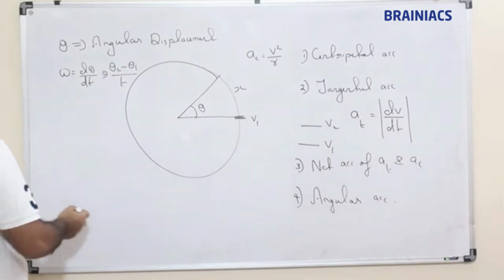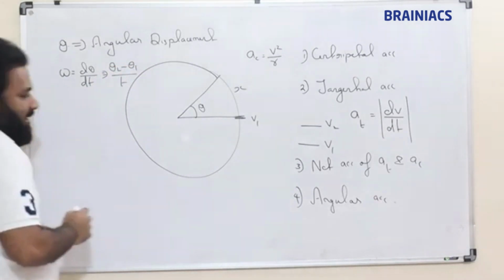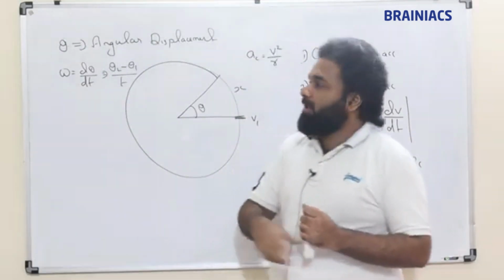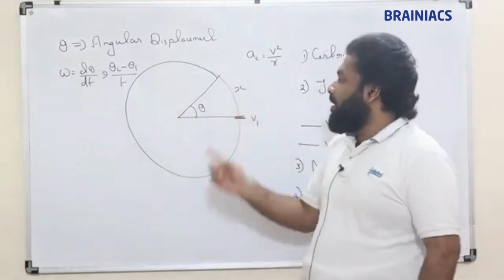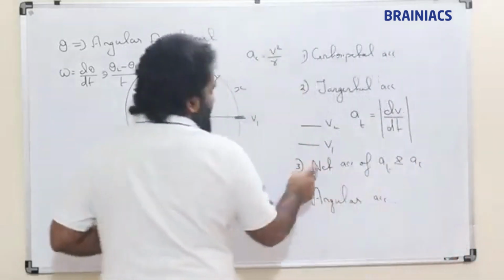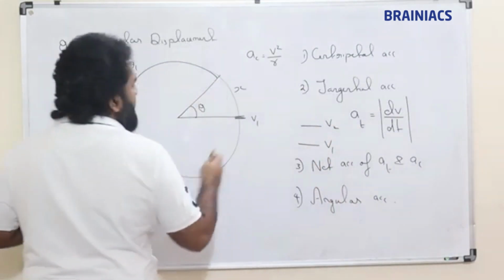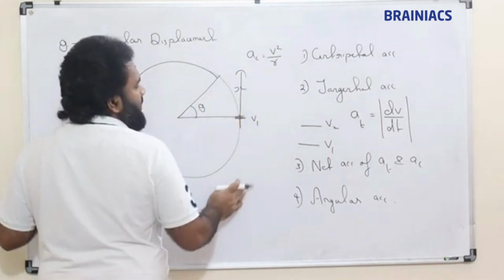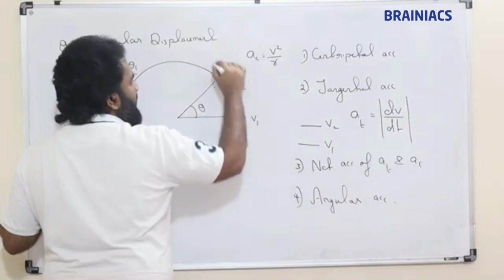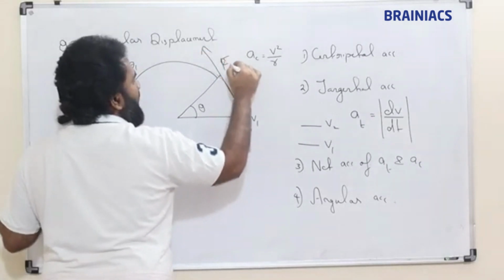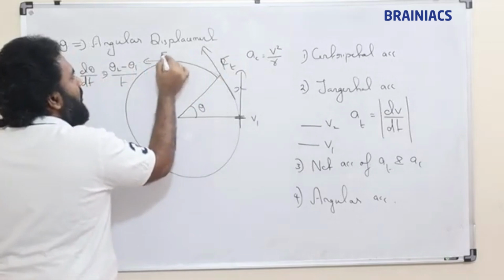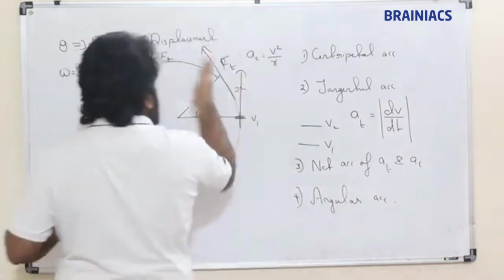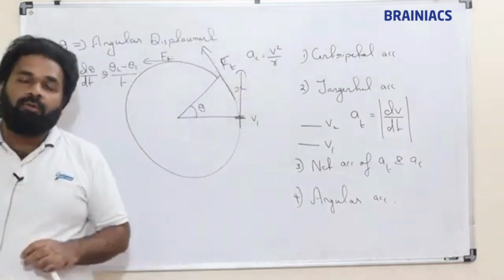Now in non-uniform circular motion this angular velocity will not be constant, because if a force is acting in this direction, then only the velocity will change here. Same way, next instant force must act in this direction. So the direction of force is also changing, direction of acceleration is also changing, and direction of velocity is also changing in non-uniform circular motion.